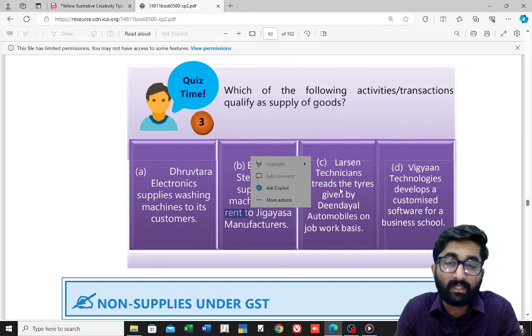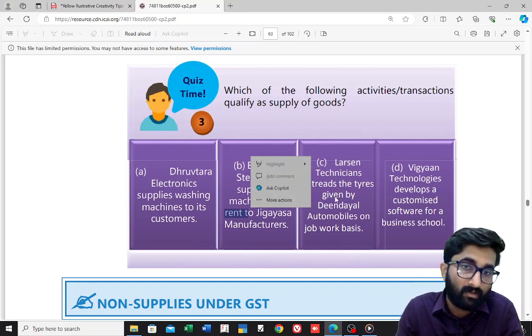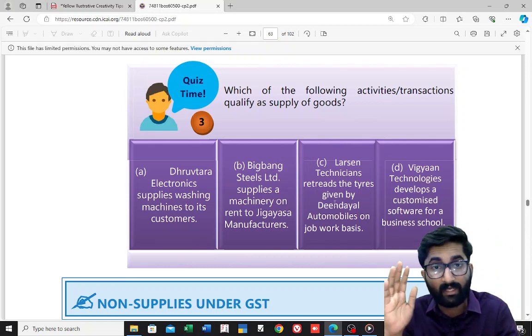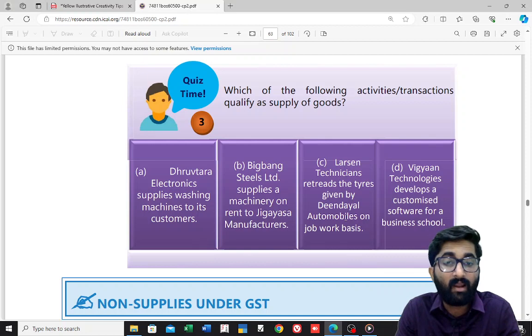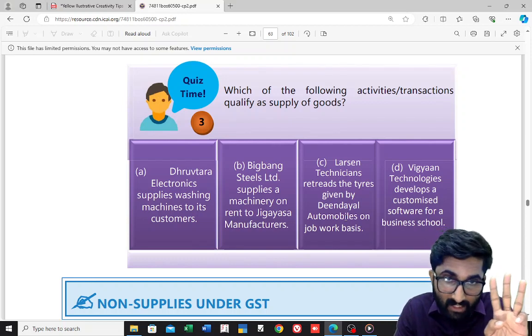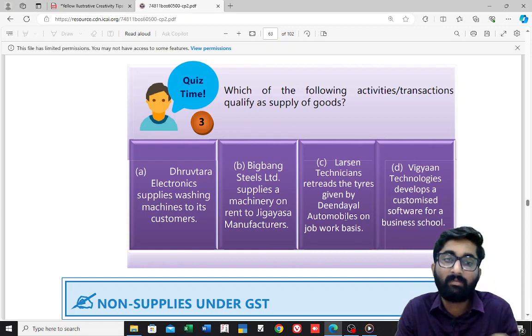Larsen technicians retreads the tire, retreading of tire given by Deen Dayal Automobiles. Remember we discussed about this. Retreading of tire is supply of service as per section number 7 subsection 1A, schedule number 2 paragraph number 3. Treatment on others goods, that is supply of service.